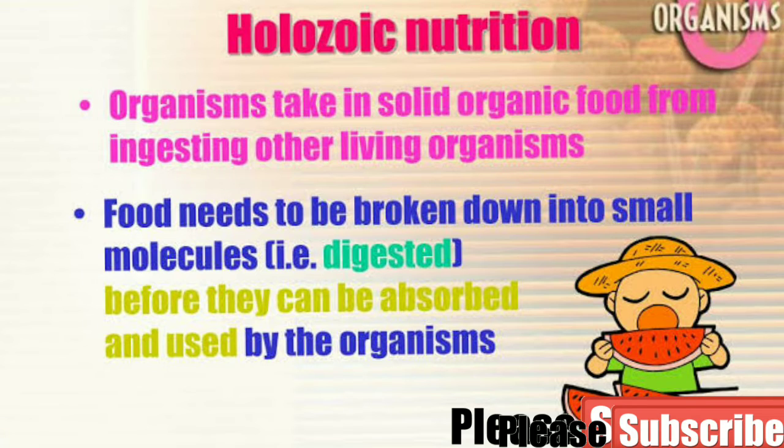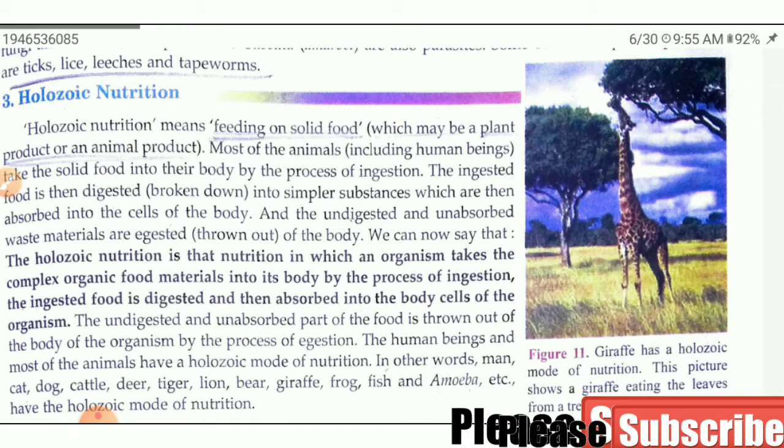The ingested food is then digested into simpler substances, which are absorbed into the cells of the body, and the undigested and unabsorbed waste material is egested from the body. So holozoic nutrition is that nutrition in which an organism takes complex organic food material into its body by ingestion, and the ingested food is digested and then absorbed into the body cells.